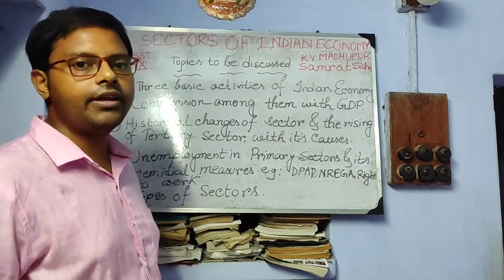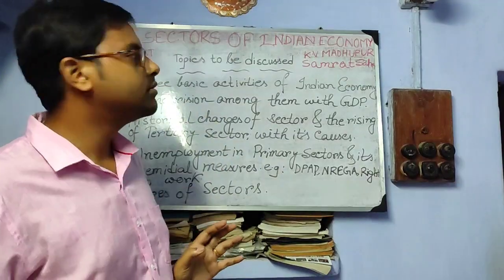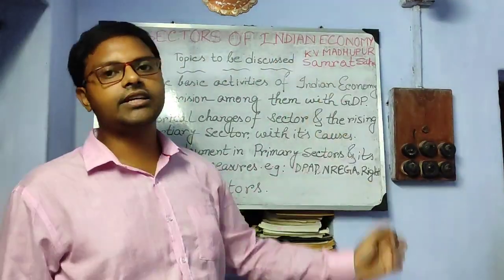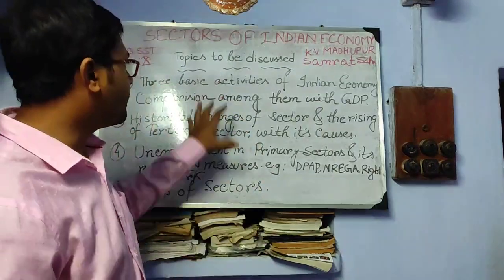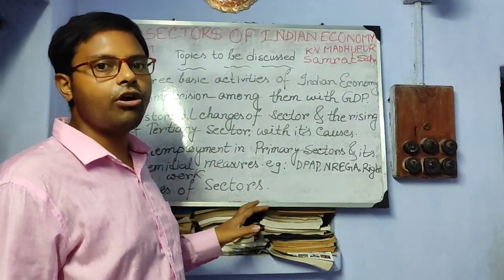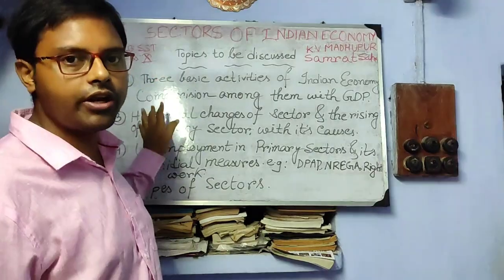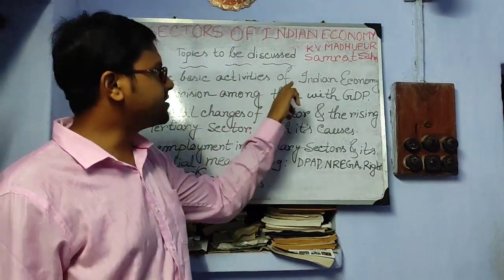Today our topic is Economics Chapter 2, Sectors of Indian Economy. In this topic we shall discuss the following topics. First of all, just take a view on it. Three basic activities of Indian economy.